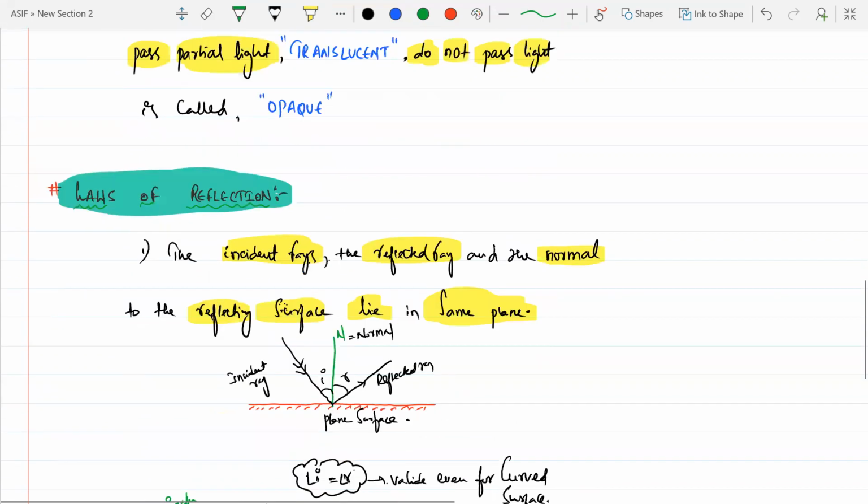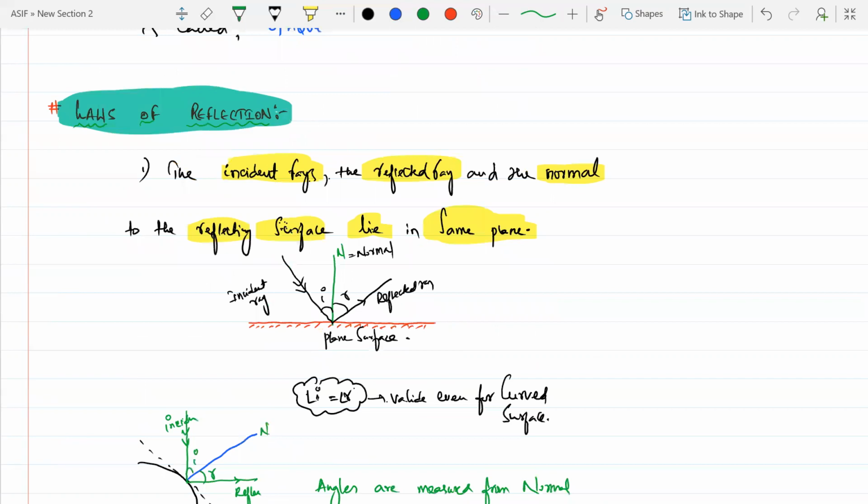The incident ray, reflected ray, and normal to the reflecting surface will lie in the same plane. See this one, this is the plane of your surface, beta. Incident ray, reflected ray, and normal are all lying in the same plane. This is your incident ray, this is your reflected ray, and this is your normal. This dotted line is drawn just vertical. Incident ray is in the same plane, reflected ray is in the same plane, and normal is also in the same plane.